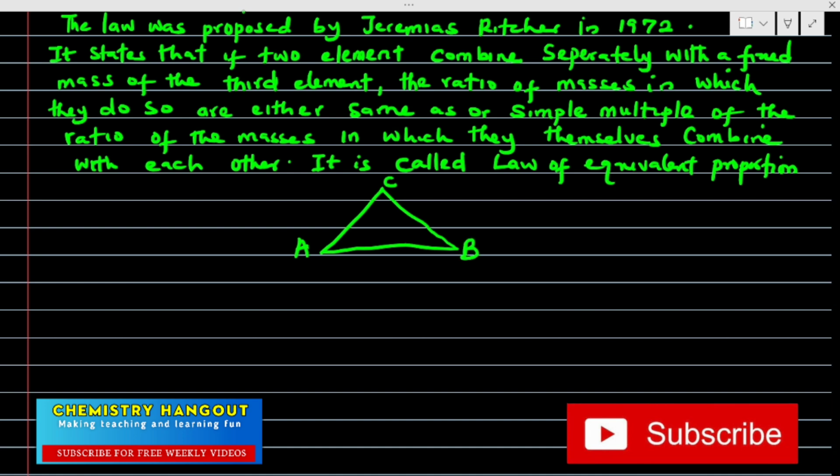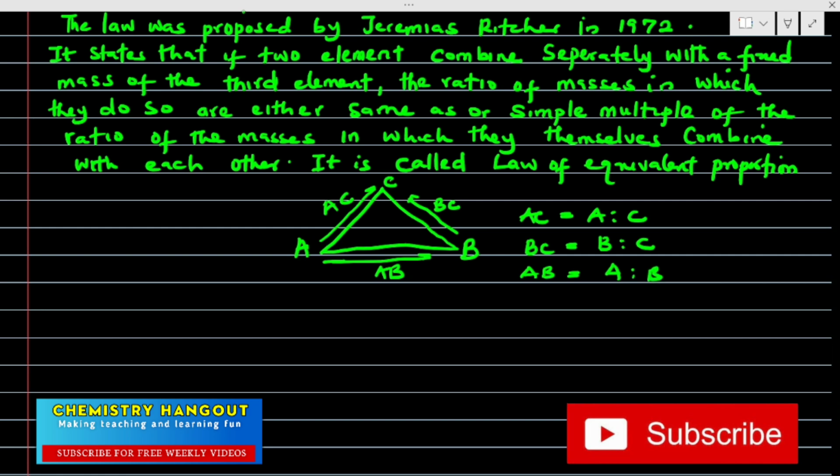A is going to combine with C to give us AC, right? A can combine with B to give us AB, while B can combine with C to give us BC. So in other words, my AC combines in ratio A to C, my BC combines in ratio B to C, and my AB combines in ratio A to B.